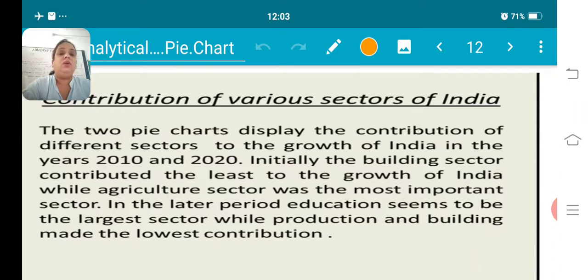Then we have gone to the overview, which I have included here. Initially, the building sector contributed the least to the growth of India, while the agriculture sector was the most important sector. In the later period, education seems to be the largest sector, while production and building made the lowest contribution.